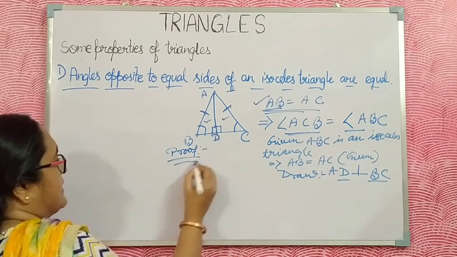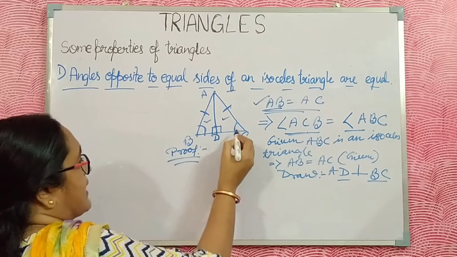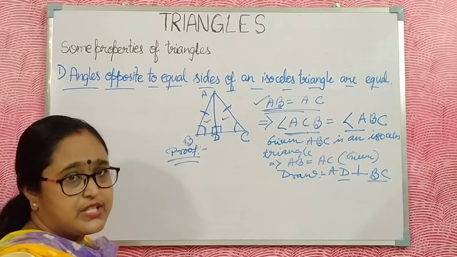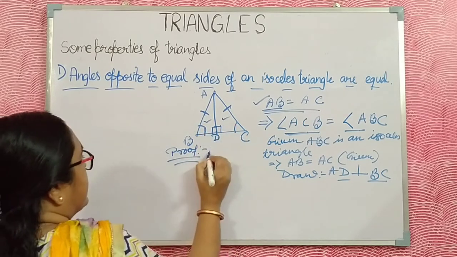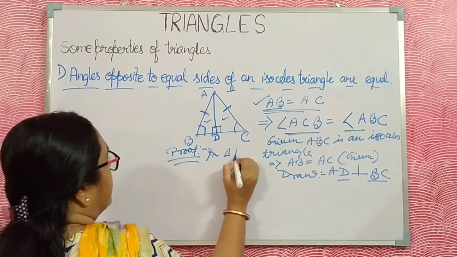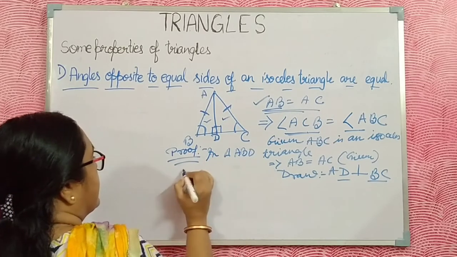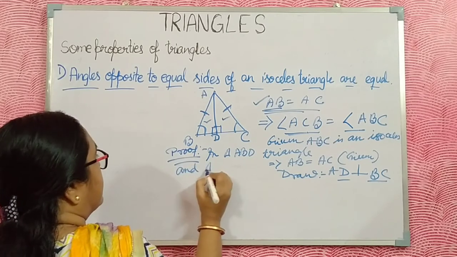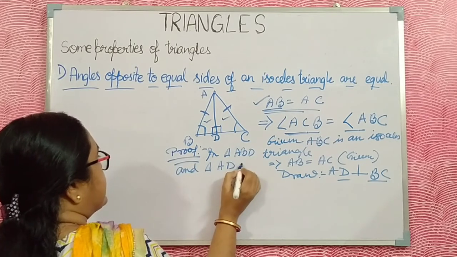Now the proof. For proving these two angles equal, we take two triangles, triangle ABD and triangle ADC.